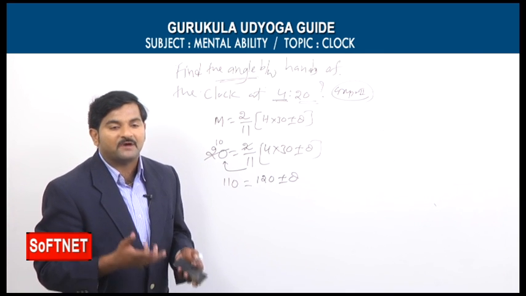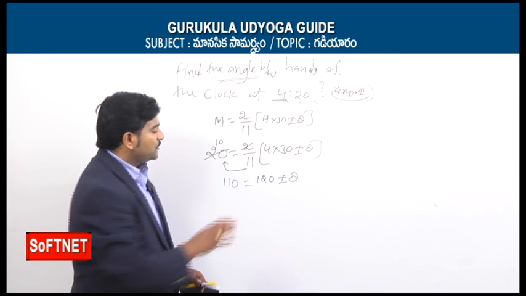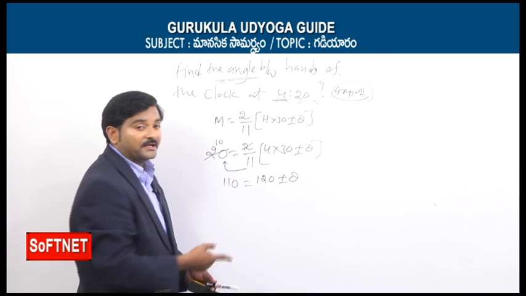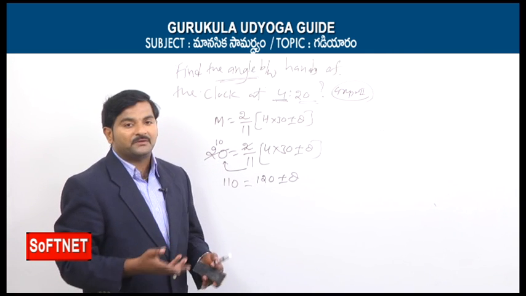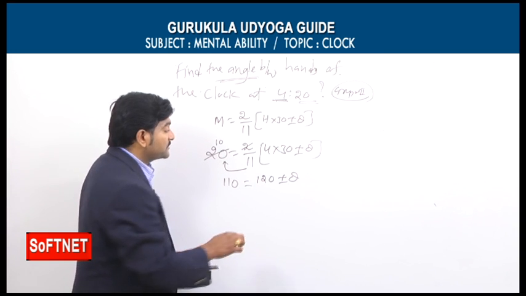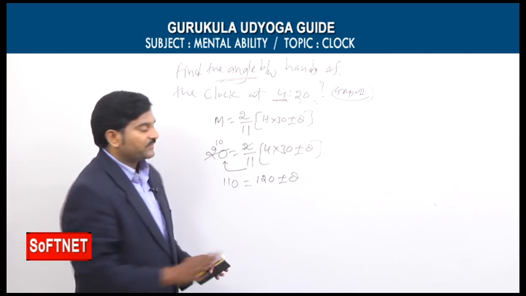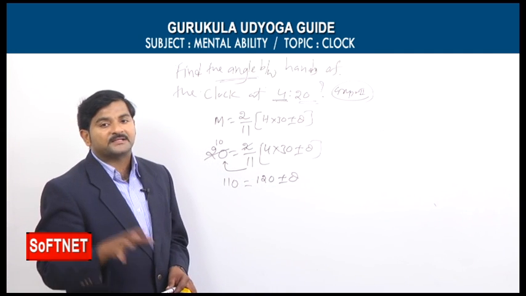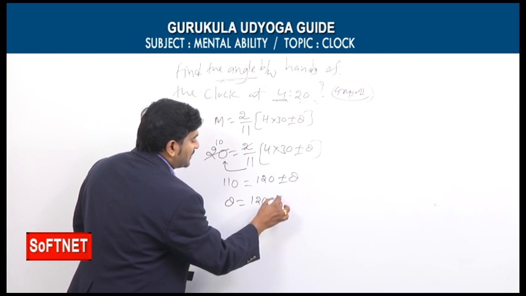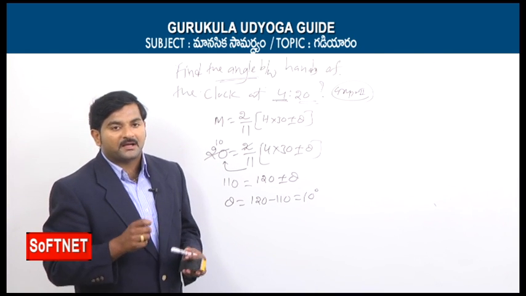If it is plus or minus, what do you have to do? Simply, blindly, you have to subtract the small value from the big value. What is the small value here? 110 degrees. What is the big value here? 120 degrees. Therefore, subtract the small value from the big value blindly. Sometimes you may get the small value on this side and the big value on that side. However, after getting this step, we need to subtract the small value from the big value. So theta is equal to 120 minus 110. Simply how many degrees are you getting? 10 degrees.